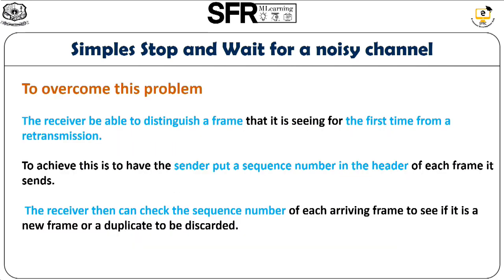To overcome this problem, the receiver must distinguish whether a frame is seen for the first time or is a retransmission. To achieve this, the sender puts a sequence number in the header of each frame. The receiver then checks the sequence number. Whenever it receives a frame, it first checks the sequence number of the arriving frame, and by seeing the sequence number itself, it can distinguish whether it is a new frame or a duplicate frame. If it is a new frame, it will accept it. If it is a duplicate frame, it will discard it.